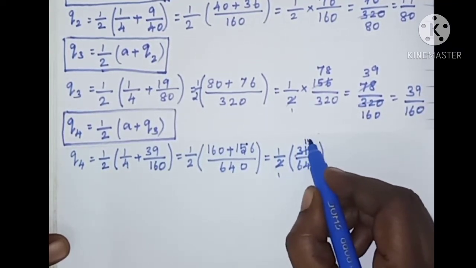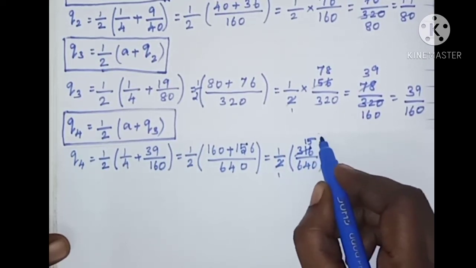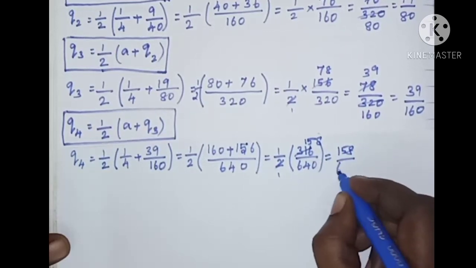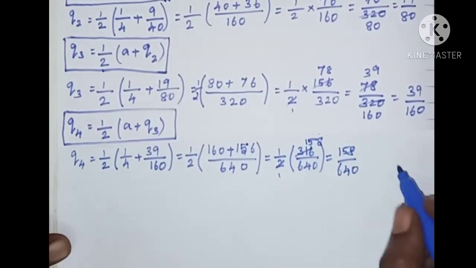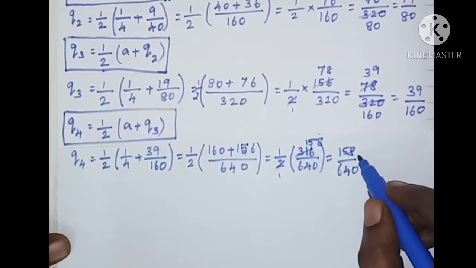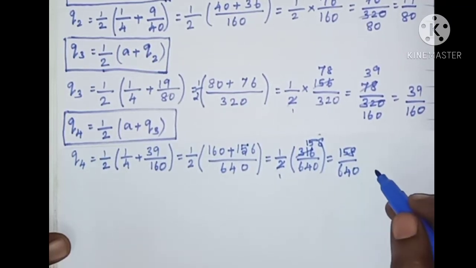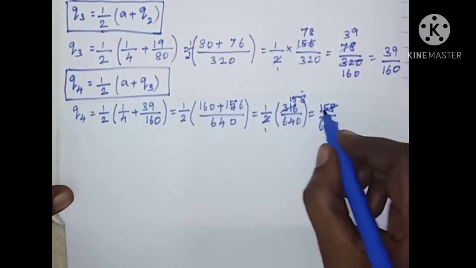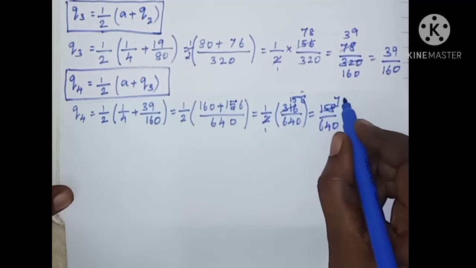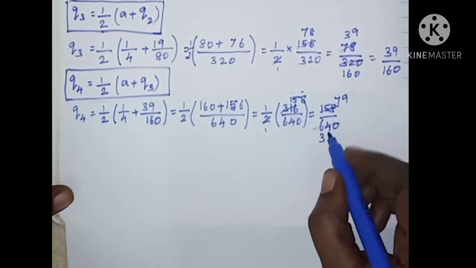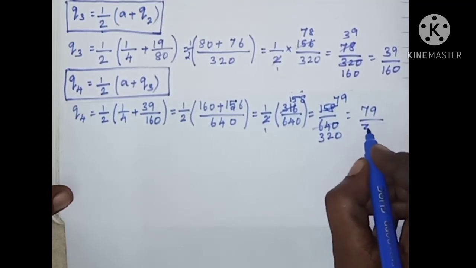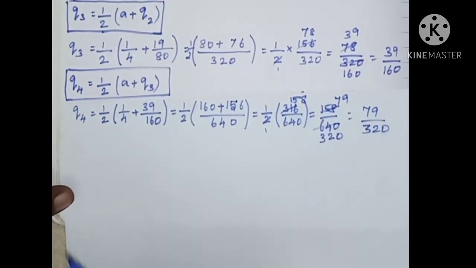1 2s are 2, 5 2s are 10, 8 2s are 16. So 158 divided by 640. Now cancelling these two with 2 table, we have 7 2s are 14 and balance 1, 9 2s are 18, 3 2s are 6, 2 2s are 4 and 0. So 79 by 320 is the next rational number.